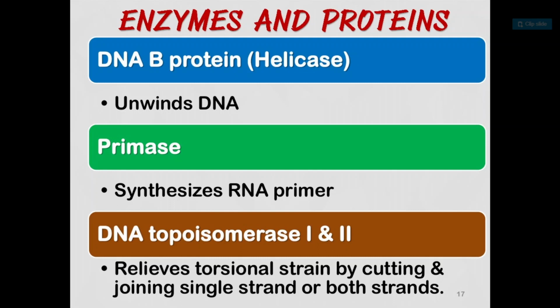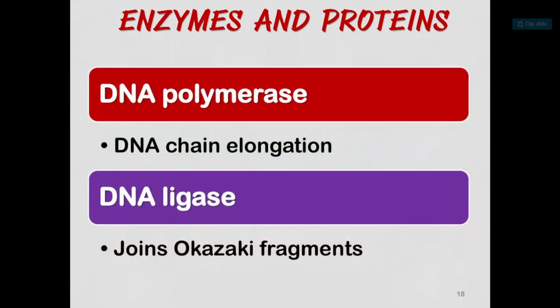Then DNA topoisomerase 1 and 2 relieve torsional strain by cutting and joining single strands of both strands. Separation, bifurcation takes place with the help of DNA topoisomerase. Then the DNA polymerase, this is the important enzyme. DNA chain elongation: when the 2 strands separate or bifurcate, the fork forms. At that time, the DNA polymerase helps in DNA chain elongation. The new strand develops and elongates. So this function is because of the presence of the enzyme polymerase.